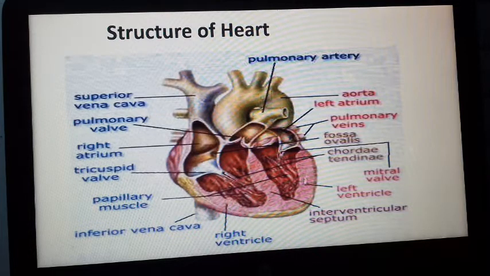Here you can see the wall of the left ventricle is thicker than the right ventricle. Why? The left ventricle pumps blood through the systemic aorta to the upper and lower parts of the body, to places distant from the heart, but the right ventricle pumps blood into the pulmonary artery to the lungs, which are present near the heart. So the left ventricle requires more pressure to pump blood forcefully to different parts of the body. That's why its wall is thicker.